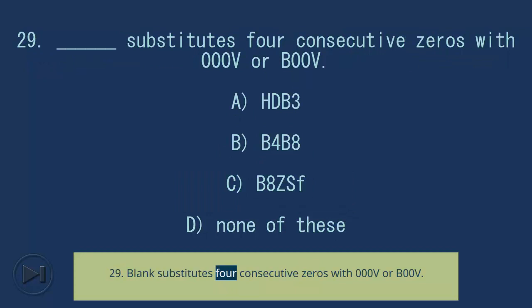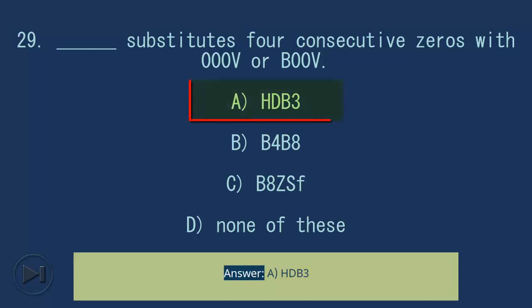29. Blank substitutes 4 consecutive zeros with 000V or B00V. A. HDB3. B. B4B8. C. B8ZSF. D. None of these. Answer: A. HDB3.